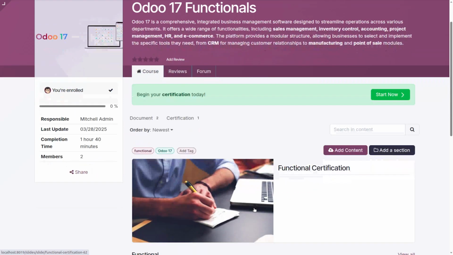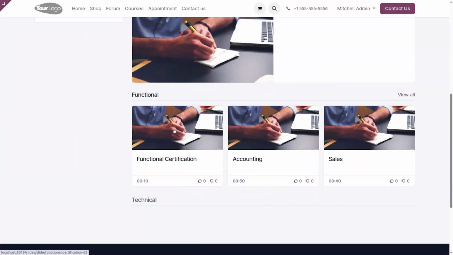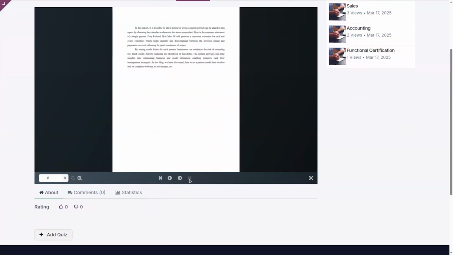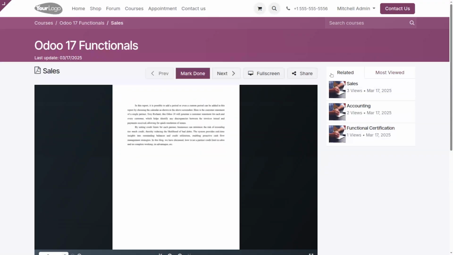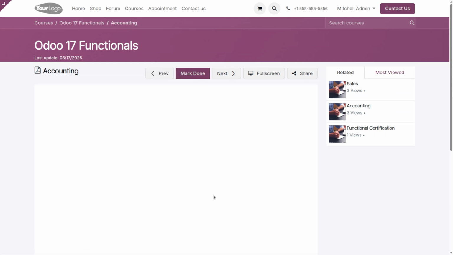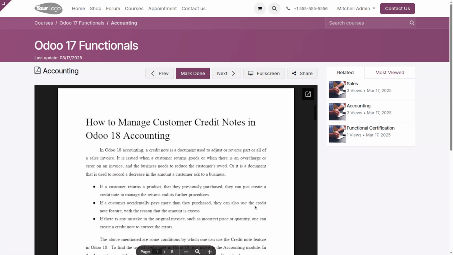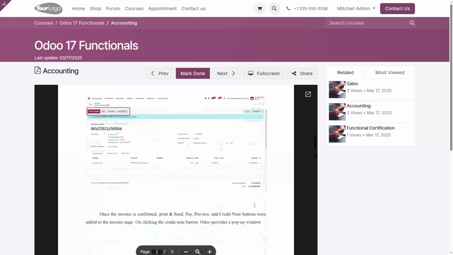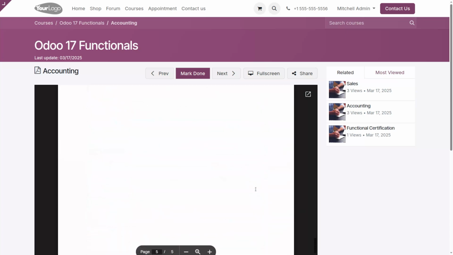Now the course is started, and we can choose the content. First we can choose the sales. Once we open this sales content, we can complete it. Now we have done it and marked as done. Now this sales content is completed. Then next is the accounting content. When a user completely reads this content, then he can set it as mark as done.